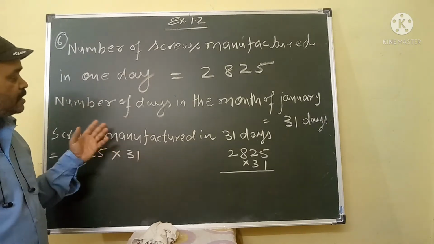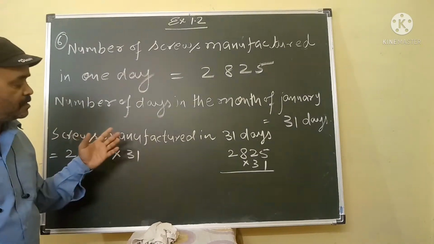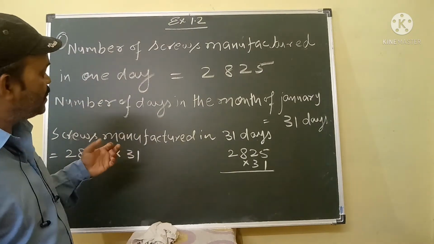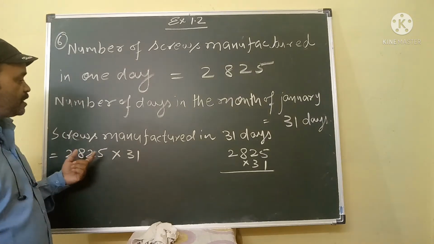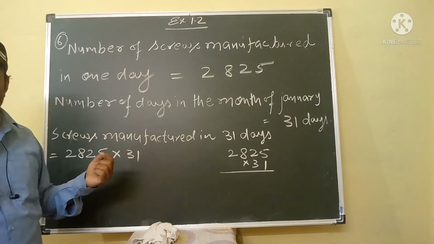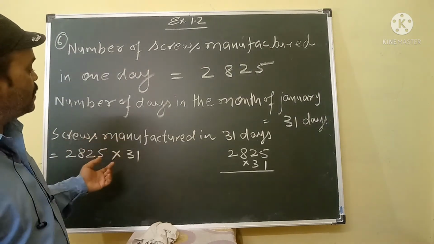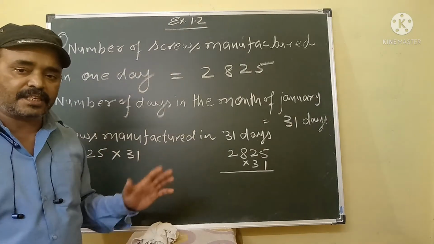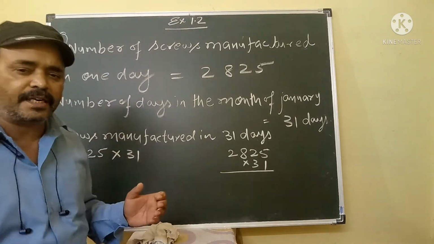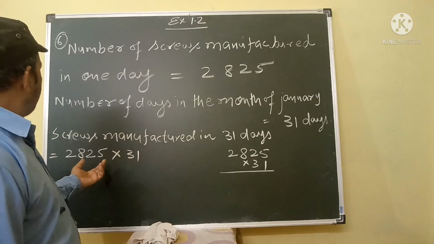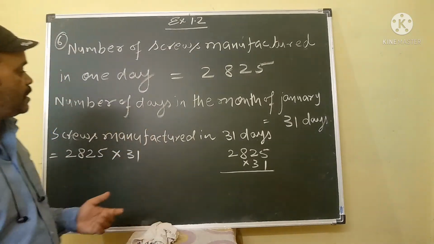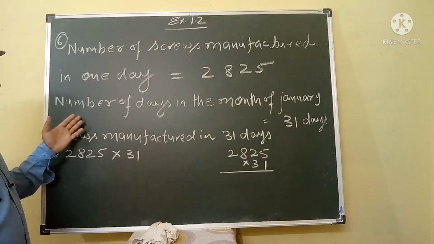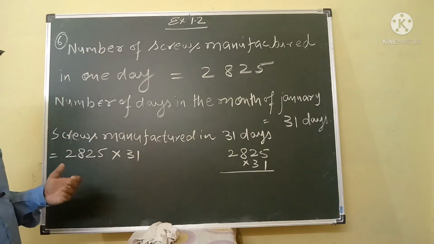As you know very well, this question depends on the unitary method. If you find out the value of one article, then we will apply the division procedure.